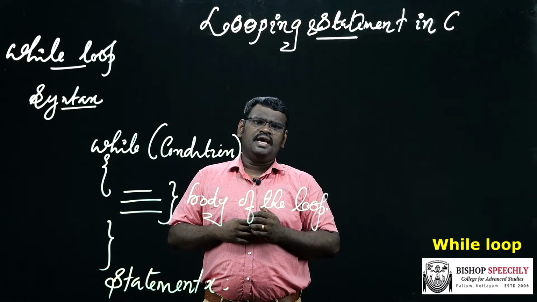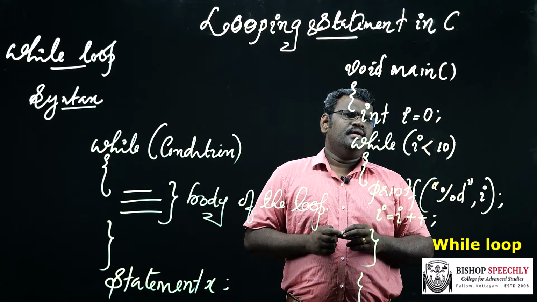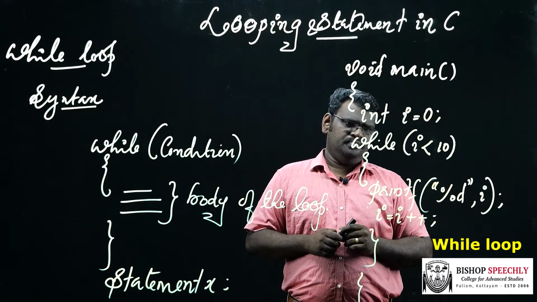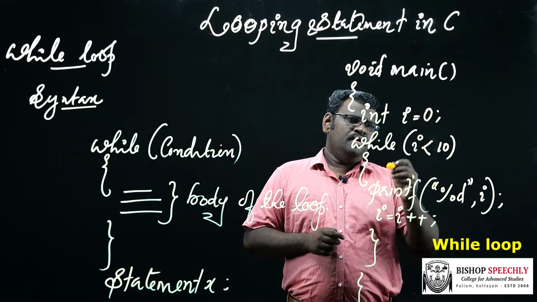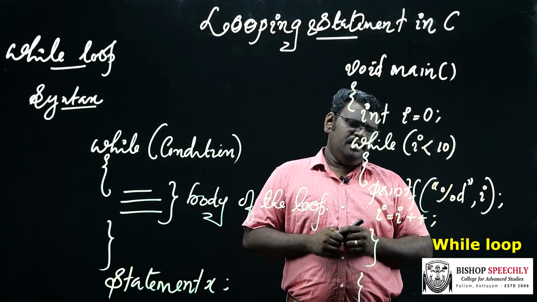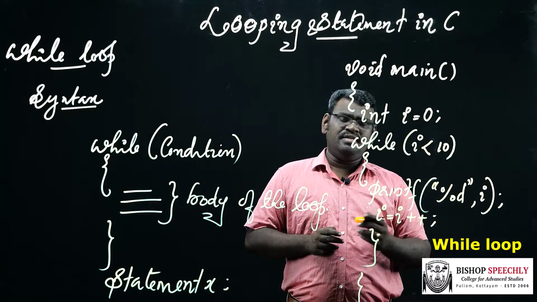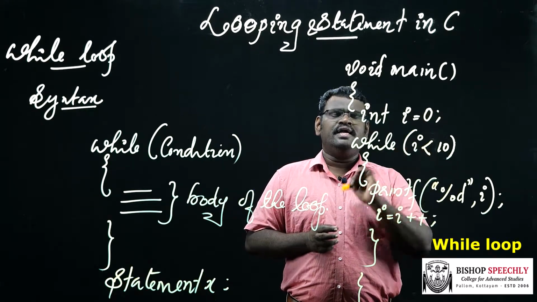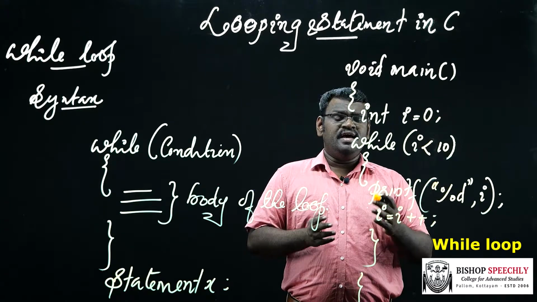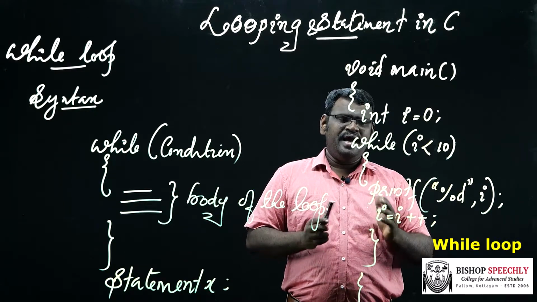Now we are going to see a simple C program using while loop. In this program, I am declaring a variable i and initializing its value to 0. Here a loop is used: i less than 10, which means 0 less than 10, so the condition is true. Then the i value is printed and the value of i is incremented by 1, that is i becomes 1. Then again the condition is checked, 1 less than 10, the condition is true, the i value is printed and again incremented, it becomes 2 and is checked again.